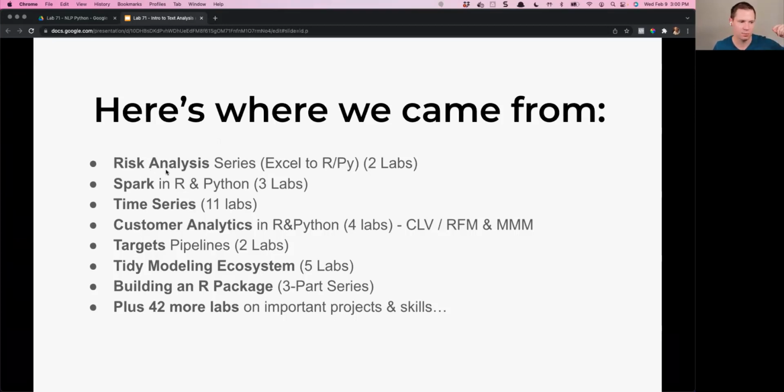So most recent, we just recently did risk analysis. And actually currently what we're doing is NLP. So I probably should have put NLP because we had the NLP R lab just a couple of weeks ago. But we did risk analysis showing how to go from Excel to R and Python. So we can't do that going forward, but that didn't show up in the Learning Lab topics. So we're good there. Spark actually did show up a few times, but it was towards the bottom. But even if it was at the top, I wouldn't do it because we just recently did Spark.